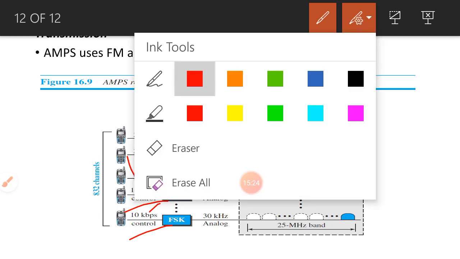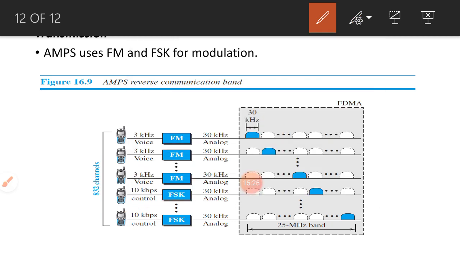By using frequency shift keying, we modulate the control signals of 10 kbps into 30 kilohertz analog signals.